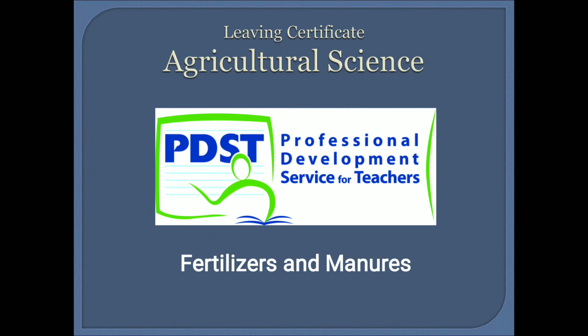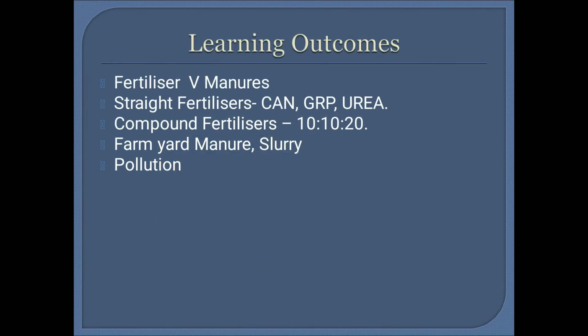My subject is Agricultural Chemistry and chapter number 5 is Fertilizers and Manures. Firstly, in fertilizers, the learning outcomes are fertilizers versus manures. Straight fertilizers are CAN, GRP and urea. Compound fertilizers are 10, 10, 20. Farmyard manure, slurry pollution.